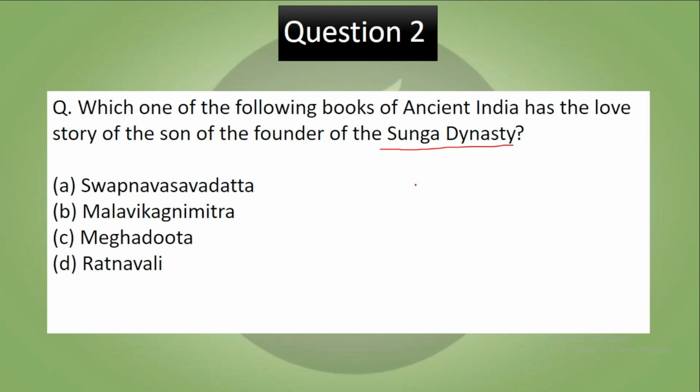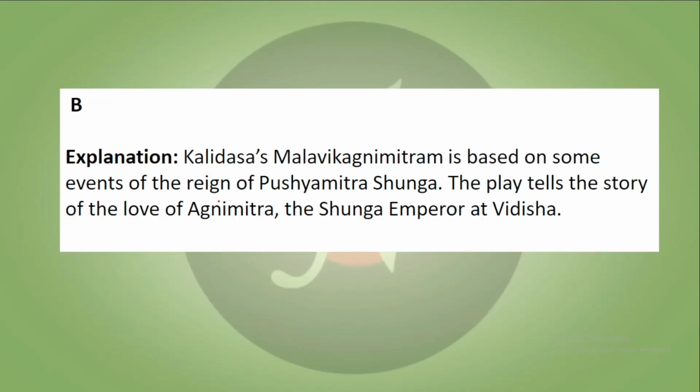So basically this was written by Kalidas and it was Malavikagnimitram. Kalidas' Malavikagnimitram is based on some events of the reign of Pushyamitra Sunga. The play tells the story of love of Agnimitra and the Sunga emperor at Vidisha.